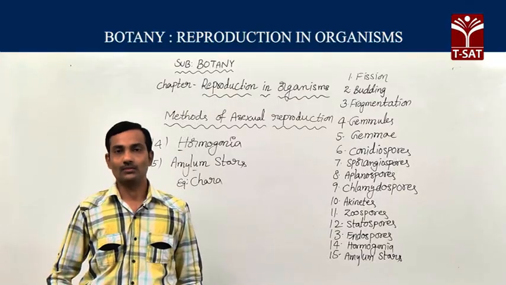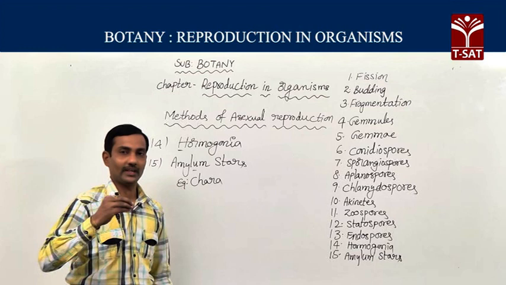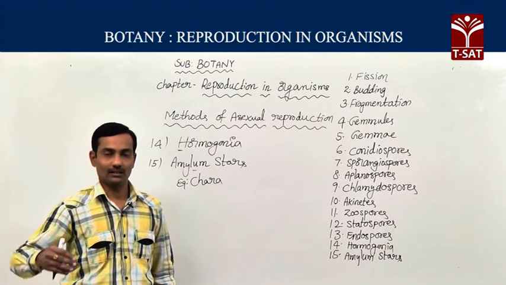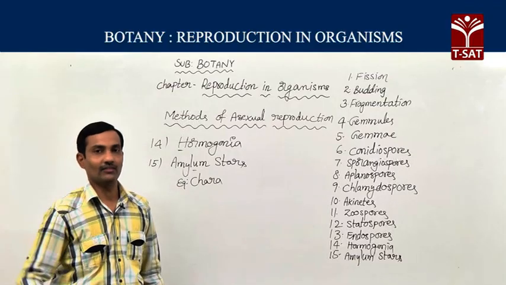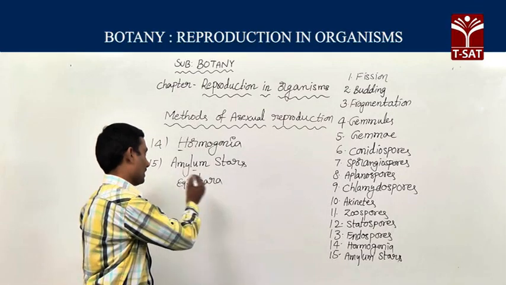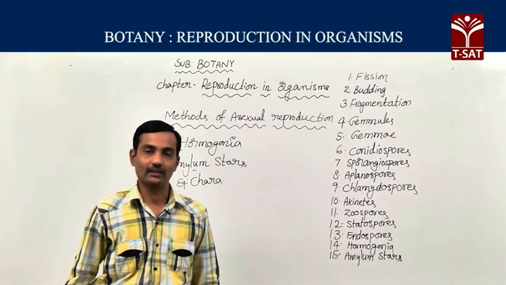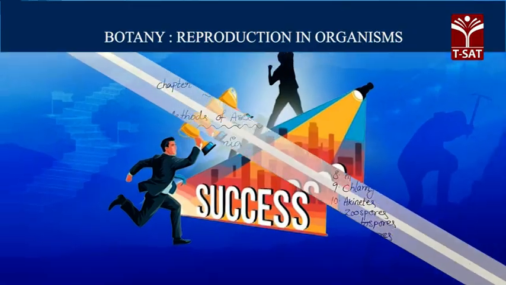They store reserve food material. They detach from the parent Chara alga whenever favorable conditions appear, and develop into the new Chara alga. So like this, amylum stars also we can find in Chara. This is also a type of asexual reproductive method.